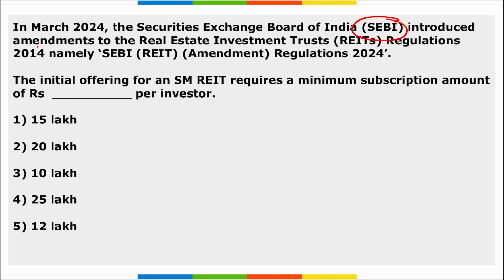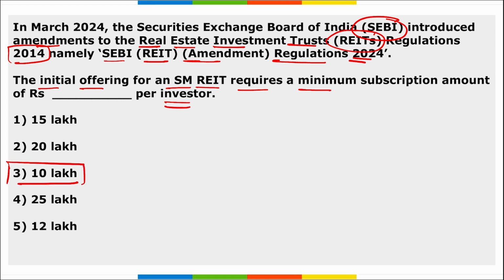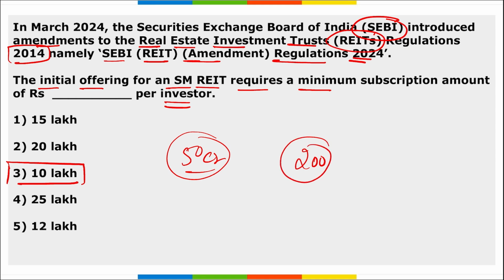Next, SEBI introduced amendments to the Real Estate Investment Trust, that is REITs Regulations 2014, namely the SEBI REIT Amendment Regulation 2024. And here the initial offering for an SM REIT requires a minimum subscription amount of how much? A minimum of 10 lakh rupees per investor. Here SM REITs can raise funds starting from 50 crore rupees by issuing units to a minimum of 200 investors, and the initial offering for an SM REIT requires a minimum subscription amount of 10 lakh rupees per investor. Correct, that is lower than the earlier 25 lakh rupees.